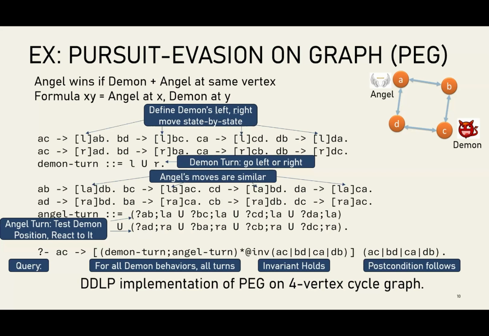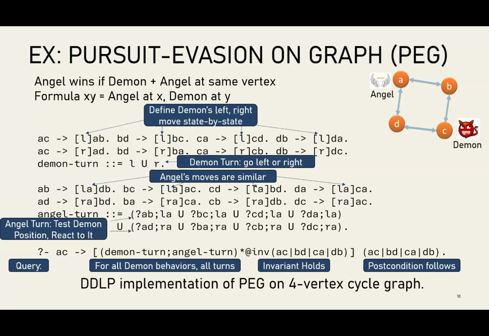If you try to work through a winning strategy for the Demon player, just staying as far away as possible is the best strategy, and so staying in the opposite node is optimal. And so what this language allows us to do is to write these relatively complex invariant specifications as our queries and check them fully automatically once we've specified the contents of the system.